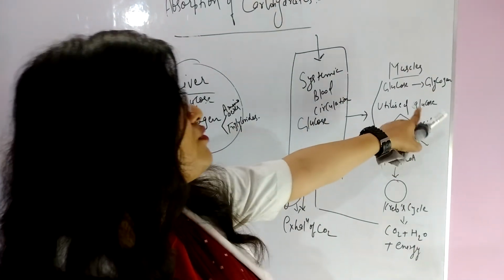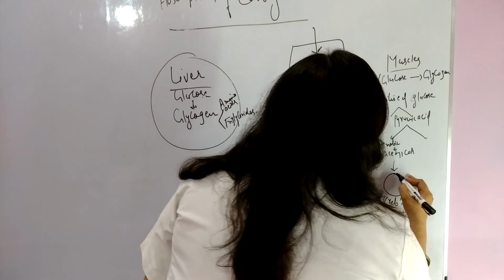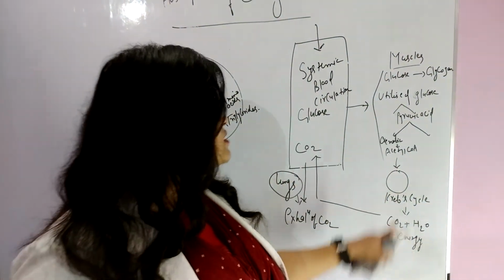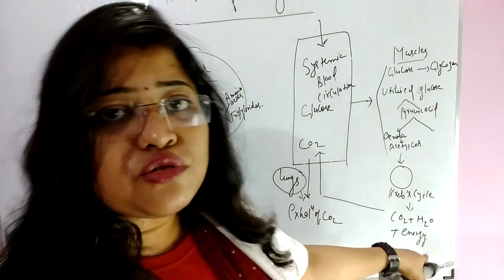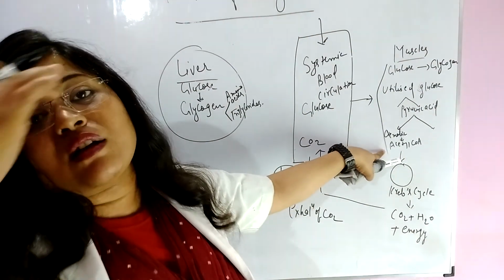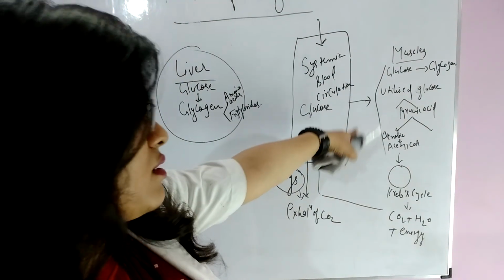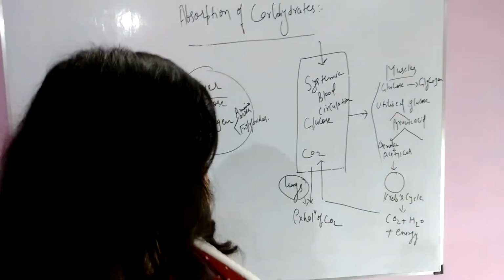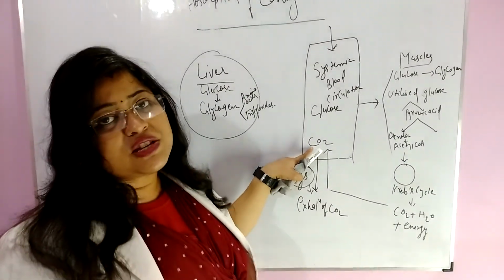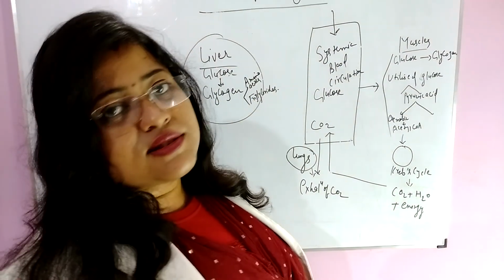One is in the form of glycogen, other is Krebs cycle. With the help of Krebs cycle, it is converted into CO2, H2O and energy with the initiator acetyl coenzyme A, which was the aerobic product of oxidation of pyruvic acid. Now this CO2 is mixed with blood, and through lungs exhalation of CO2 occurs.